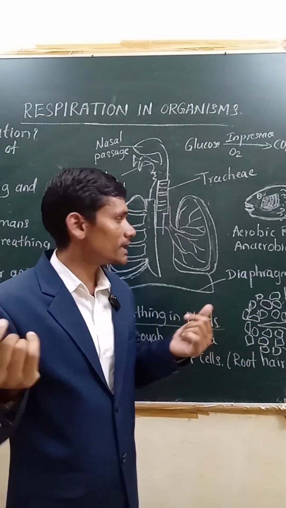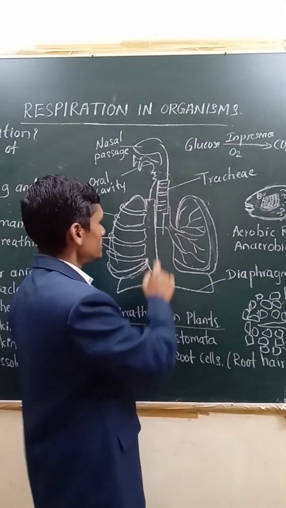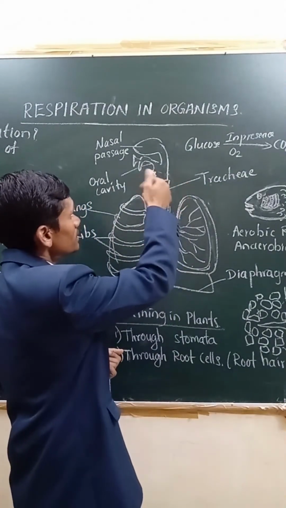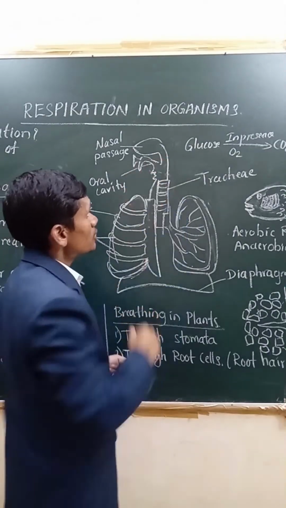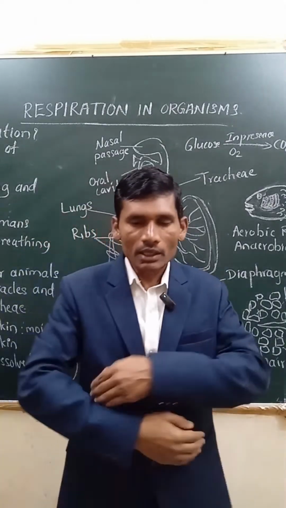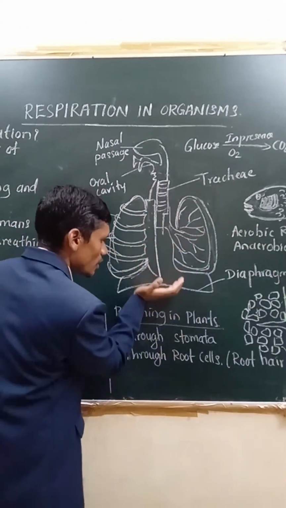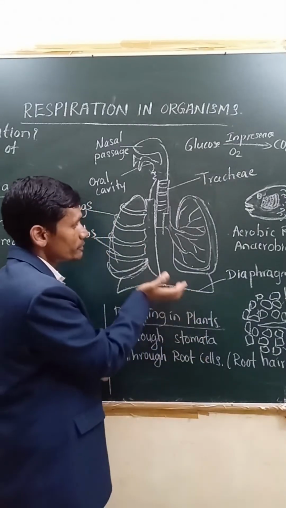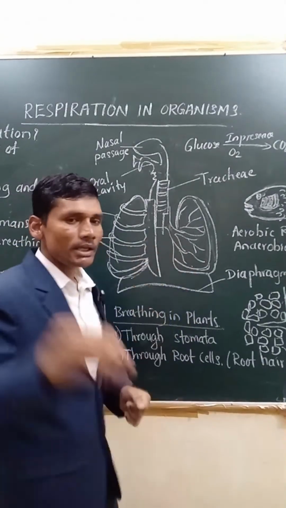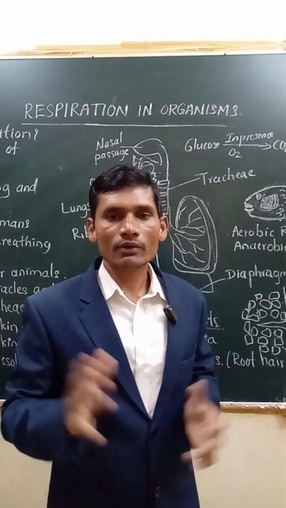The floor of the chest cavity is made up of one large muscular sheet, called the diaphragm. Here you see the diaphragm. These are the lungs, these are the ribs, and this is the trachea, or windpipe. When we take in air, the ribs move outward and upward. At that time the diaphragm moves downward because it has to give more space for the entry of air. Air enters the lungs. In the lungs, oxygen is absorbed and carbon dioxide is released. This is how it takes place.